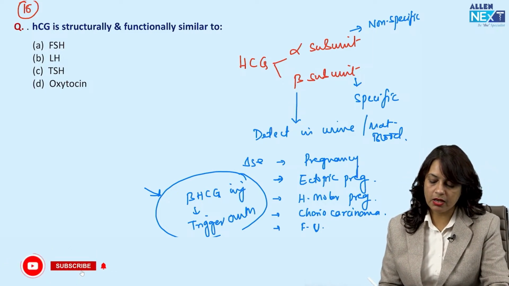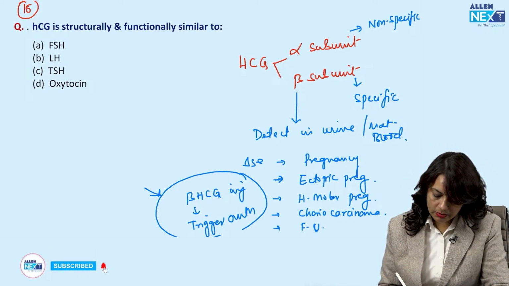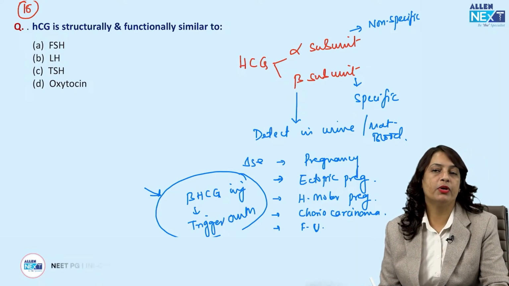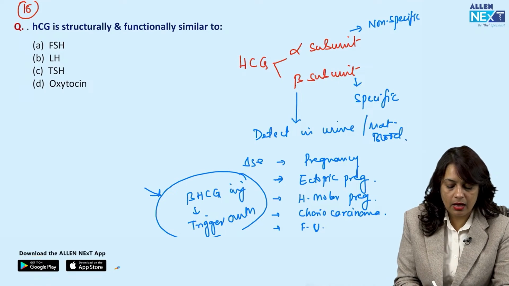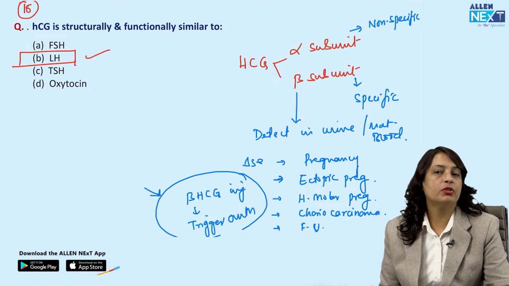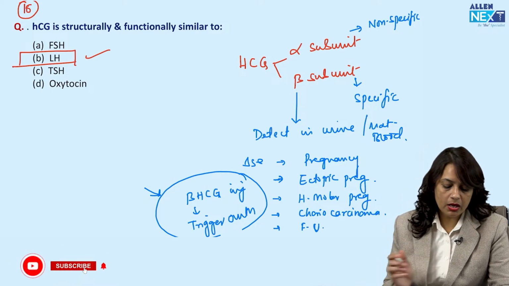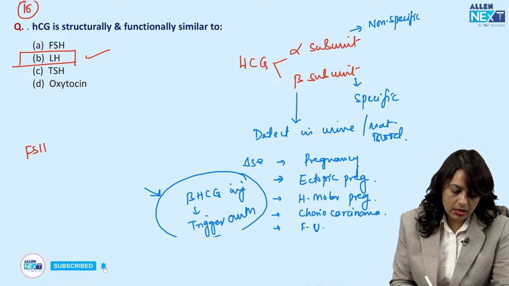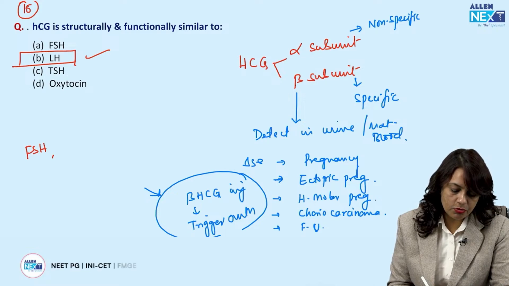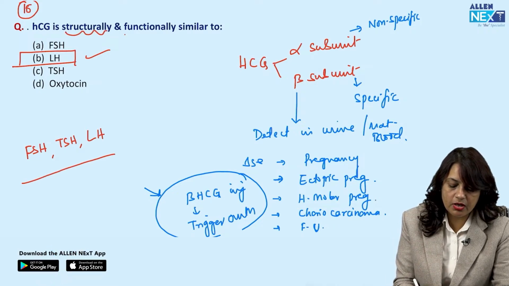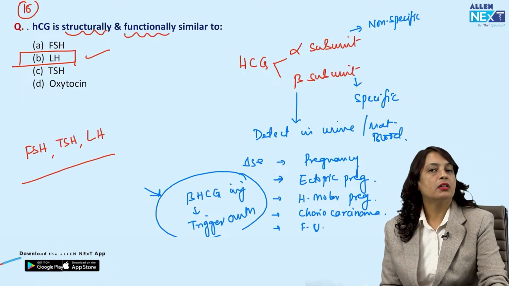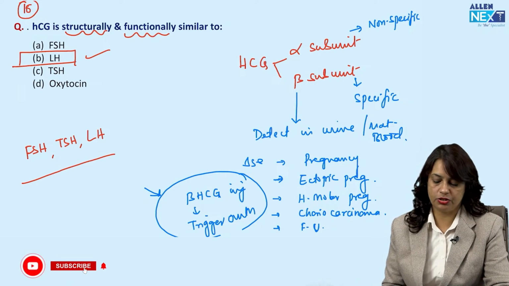Now in this question, they have asked about the alpha subunit. If I have to mark one answer, then alpha subunit is structurally and functionally similar to that of LH. Otherwise, it is similar to FSH, TSH and LH. But when they have asked structurally and functionally together, then my answer will be LH.